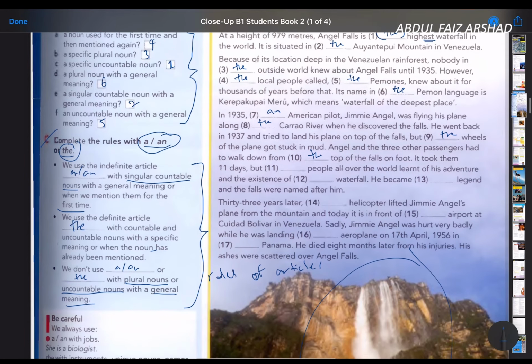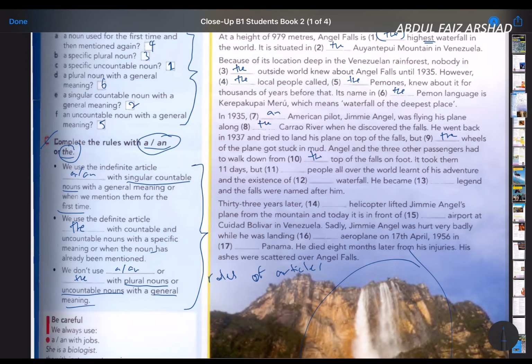Number 11, it took them 11 days, but people, there's nothing there, no articles there. People all around the world learn of his adventure and existence. Number 12, the answer is the waterfall, because talking about the specific waterfall. He became a legend. Number 13, and the falls were named after him 33 years later.